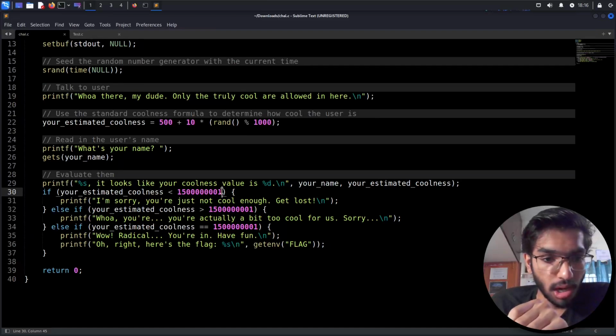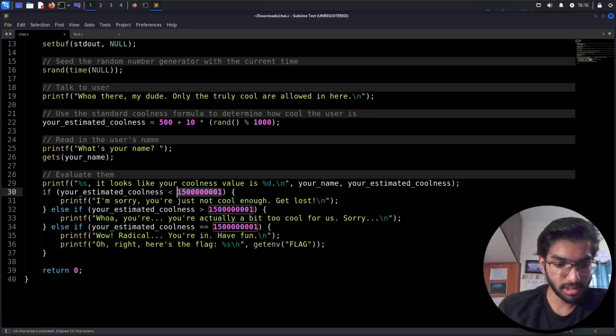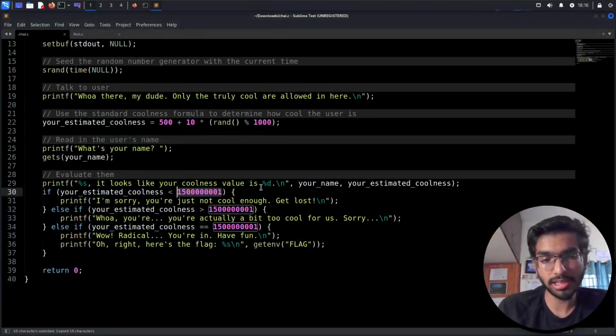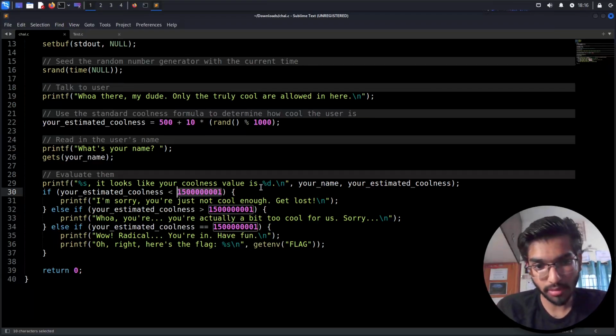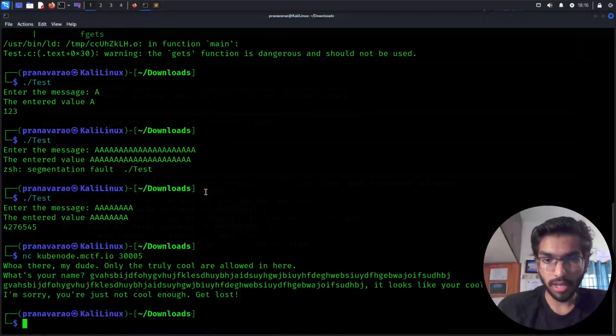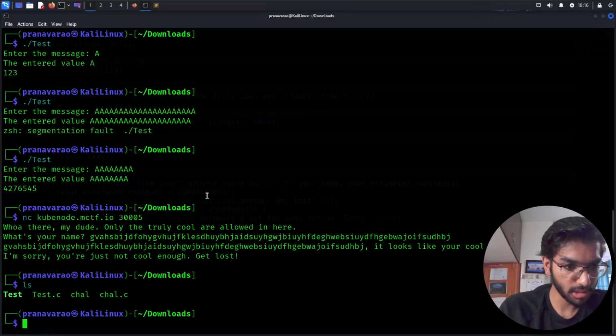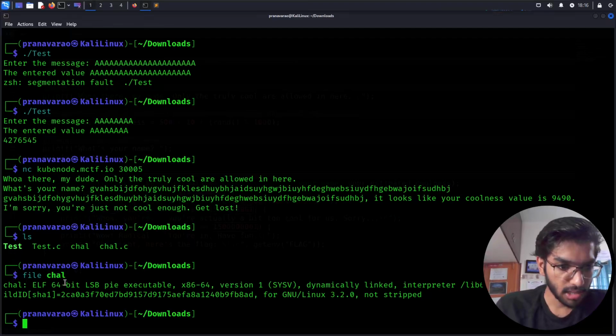So okay, let's first look at what the hexadecimal character is. Since this is going into the stack memory of the computer, we need to convert this number into a hexadecimal value. For that, let's also look at the architecture that this is compiled in. For the file chal, this is a 64-bit x86 version.